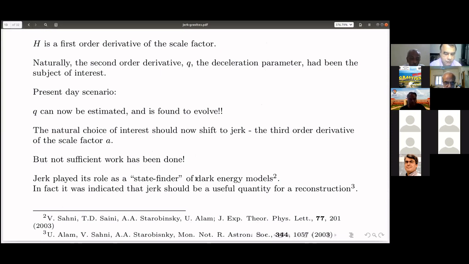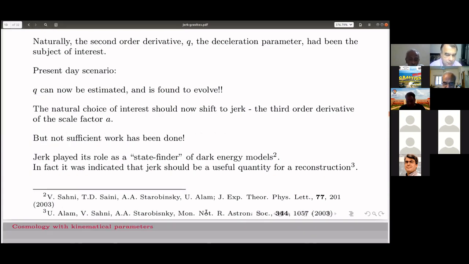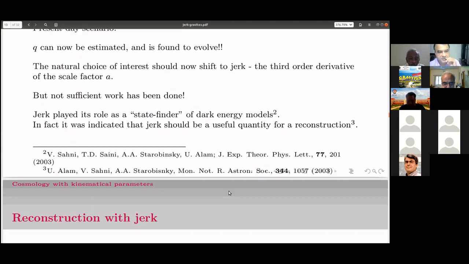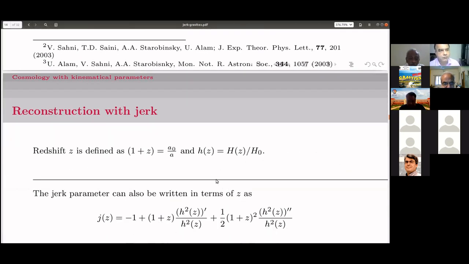The jerk has already played a role as a statefinder of dark energy models. It was given by Varun and his collaborators. And in one of their works, by Ujjaini, Varun and Starobinsky, it was indicated that jerk can be used as a quantity for reconstruction. Anyway, it started quite late. So we parameterize jerk in terms of z.